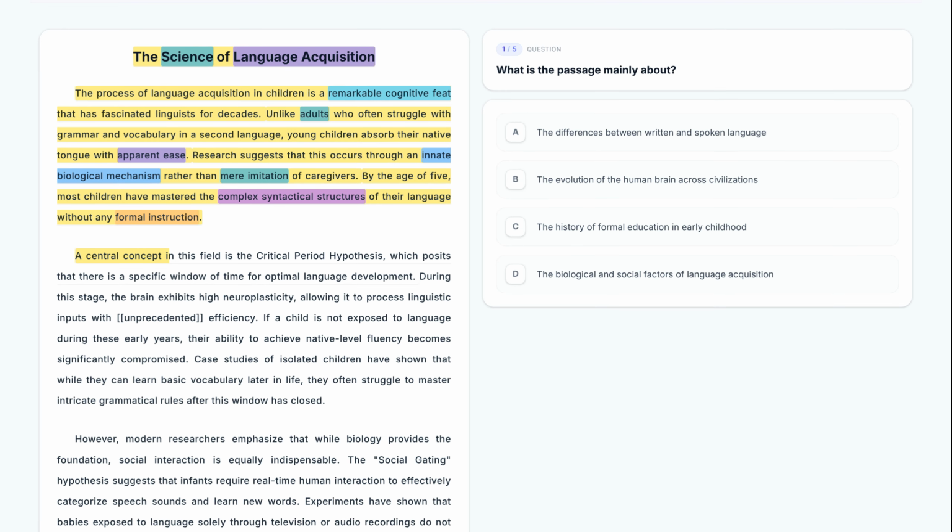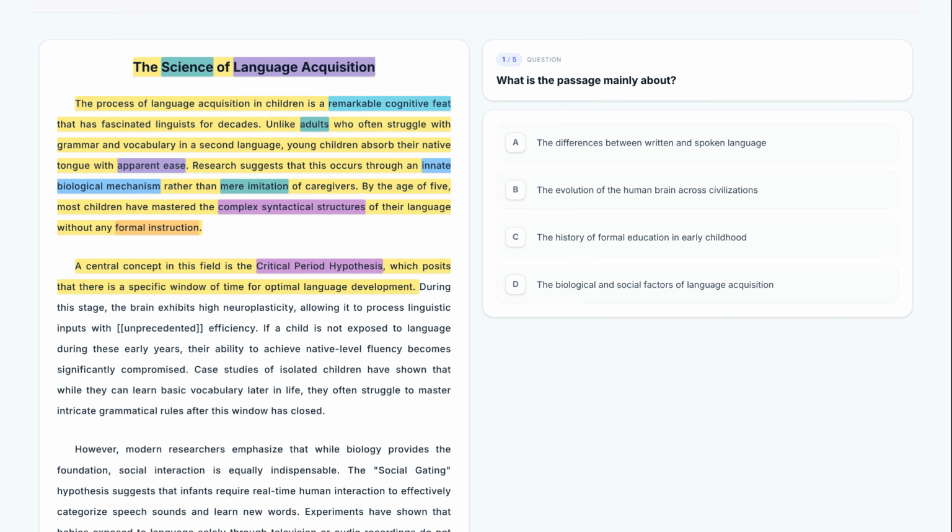A central concept in this field is the critical period hypothesis, which posits that there is a specific window of time for optimal language development. As we move to the second paragraph, the focus shifts to the critical period hypothesis. This specific term introduces a time-sensitive element to the biological theory mentioned earlier.